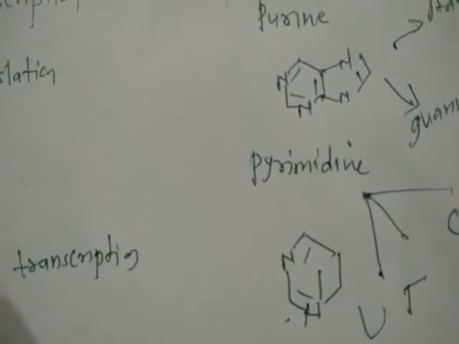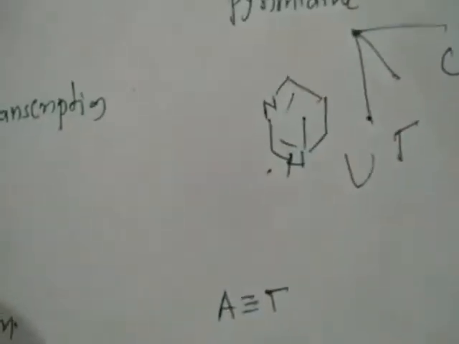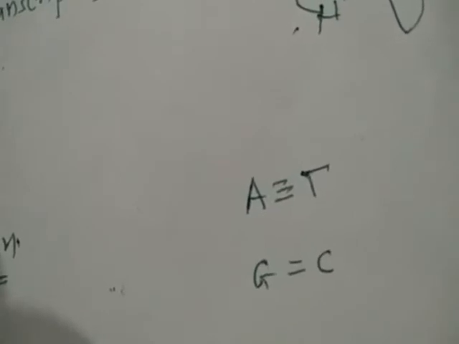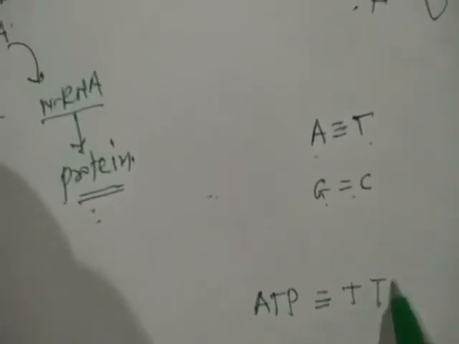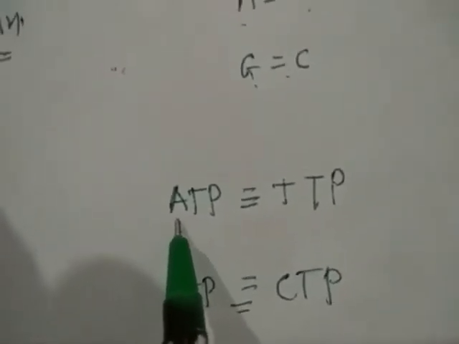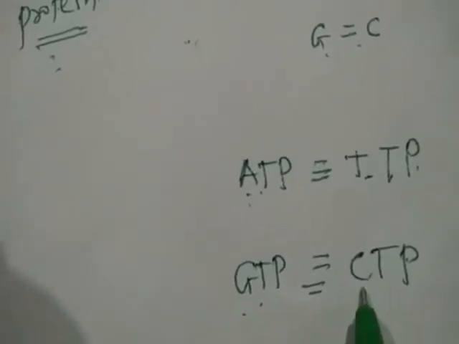Now during the regular DNA synthesis or RNA synthesis, AT and GC bonding takes place. Actually, it is not only the adenine that binds with the thymine. Actually ATP binds with TTP, or GTP binds with CTP. So what is ATP? Adenosine triphosphate. What is TTP? Thymine triphosphate. Similarly, this is guanosine triphosphate, and this is cytosine triphosphate.